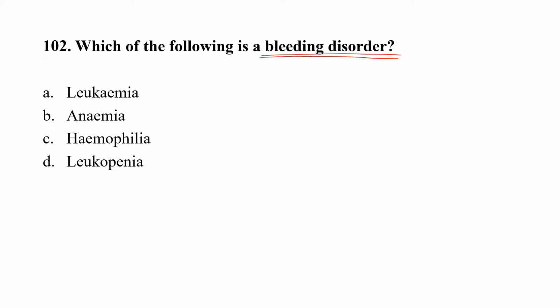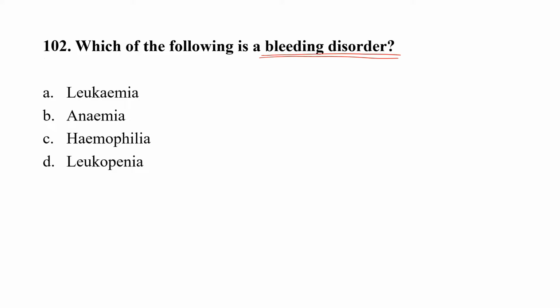Question number 103. T cells mature in option A, thymus, option B, liver, option C, spleen, option D, kidney. T cells came from the hematopoietic stem cells, from the stem cells that are found in bone marrow, and these T cells migrate to the thymus gland where they develop into mature T cells, and these T cells derive their name from the thymus gland. So the correct option here is option A, that is thymus.